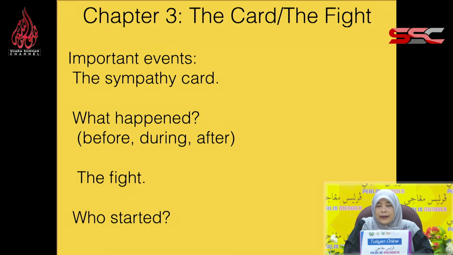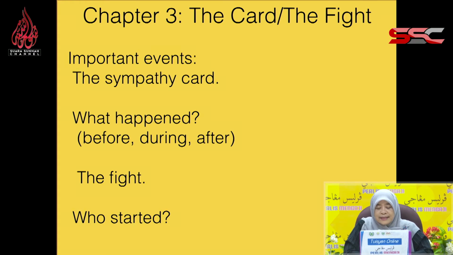After was when Mrs. Hanson was disappointed. There was only one signature, and Richard offered to take the card and send it personally to the Shermans. So before, during, after, because the sympathy card has a story behind it.